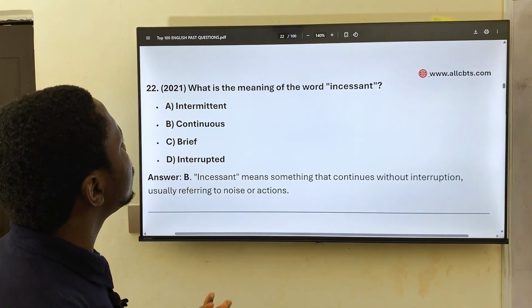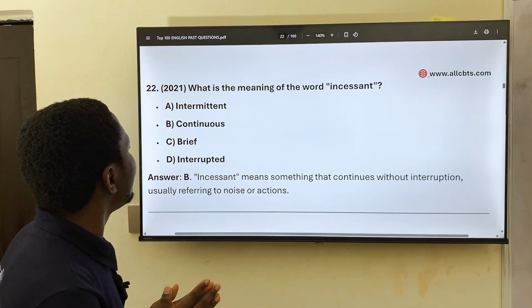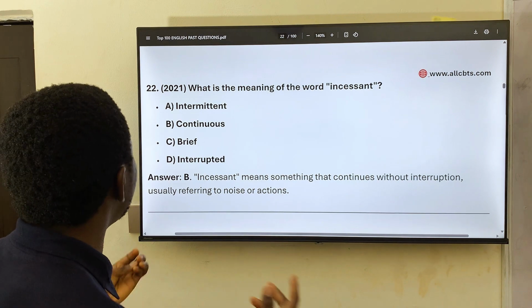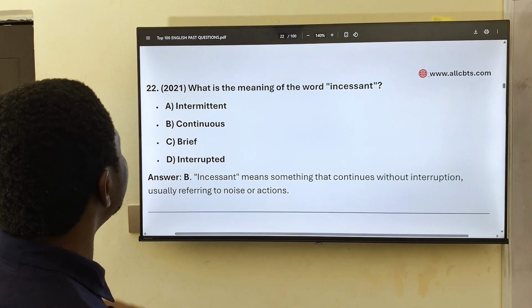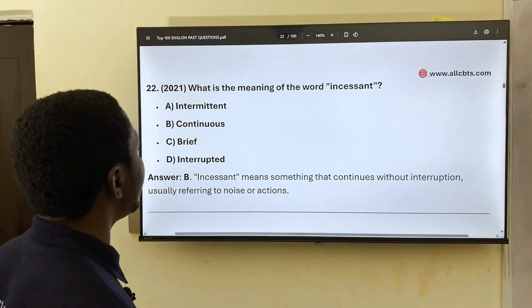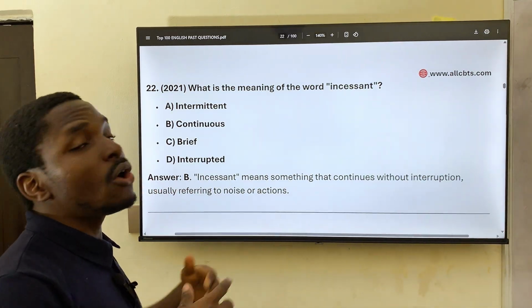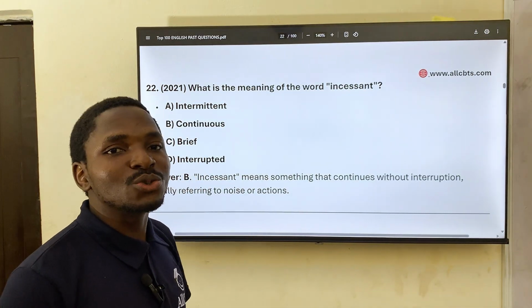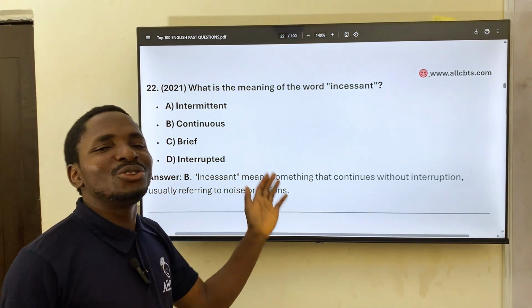22. What is the meaning of the word incessant? We have intermittent, continuous, brief, interrupted. Incessant means something that continues without interruption, usually referring to noise or action. Definitely you must have heard your teacher in school say, stop this incessant noise.